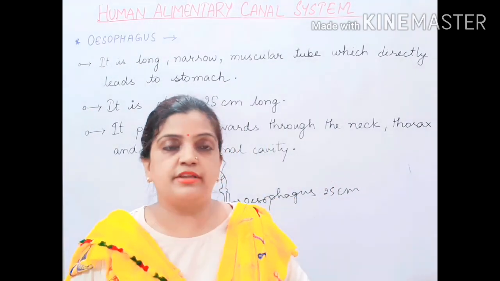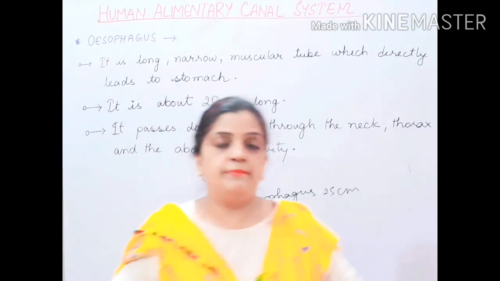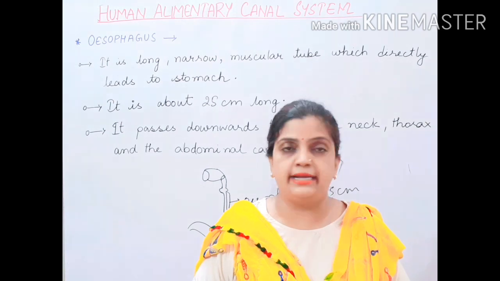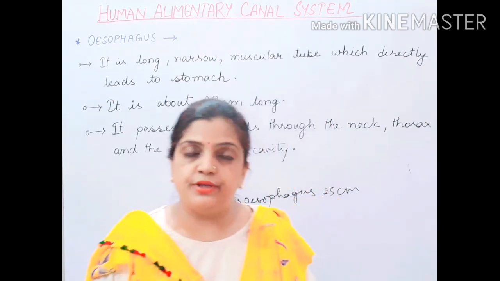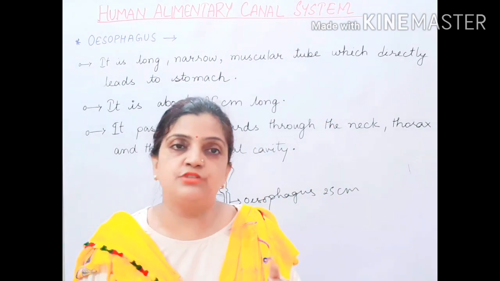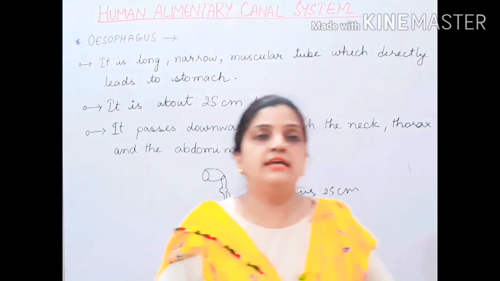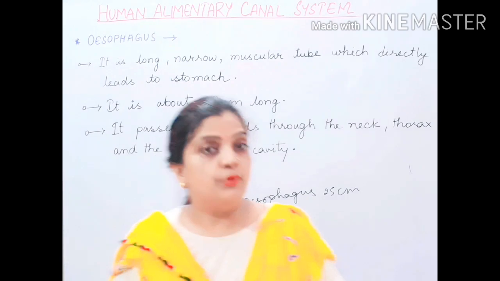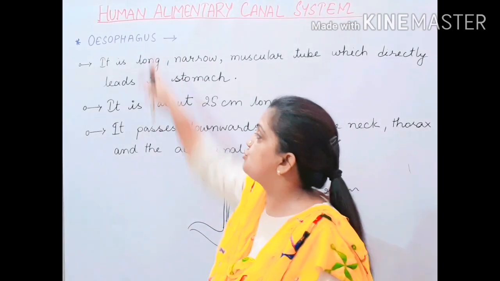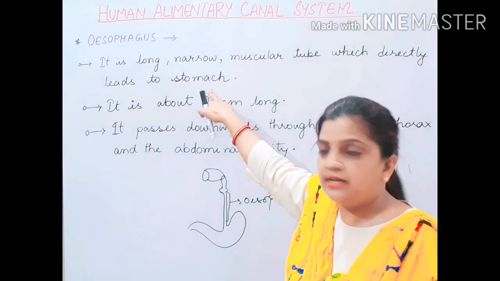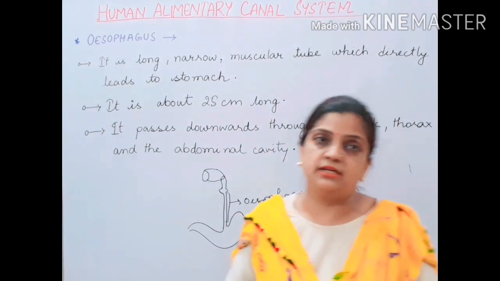Abdomen means stomach region, the bottom part of the thorax where your stomach, kidney and all are located. So that is your abdomen. So the oesophagus is passing through the neck region, then your thorax, chest region, then into your abdomen region. Why? Because it has to connect to the stomach. Now children, let us understand the structure of the stomach.